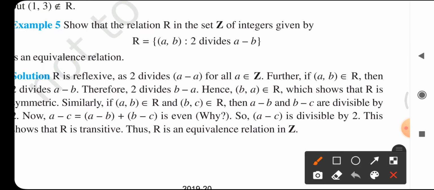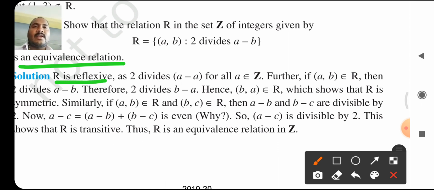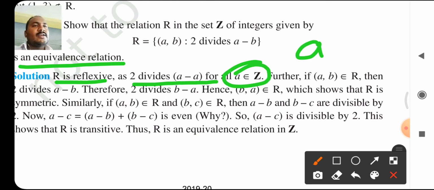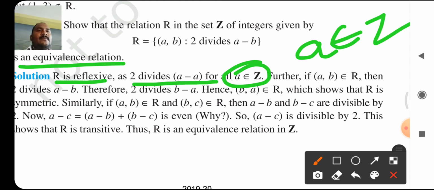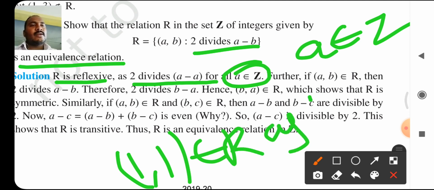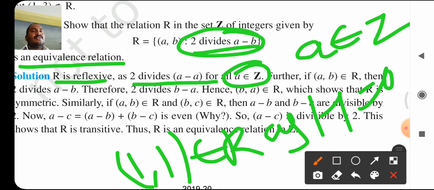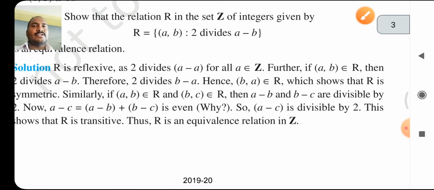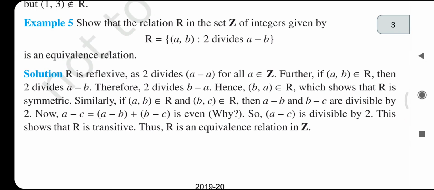Next, solution. In this case, our aim is to show that R is an equivalence relation. First, R is reflexive because 2 divides a minus a for all a belongs to Z. We consider a to be any integer. Here we consider (1,1) belongs to R as 1 minus 1 is equal to 0, and 2 divides 0. Because of this, R is reflexive.